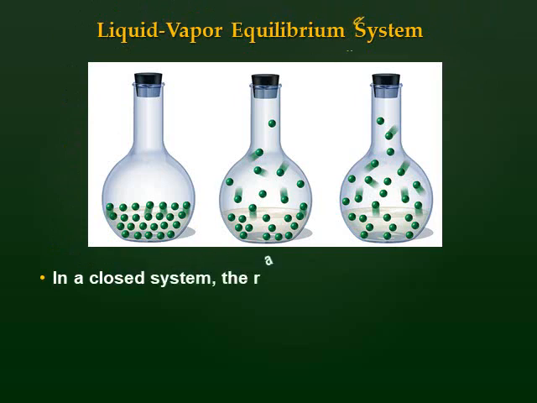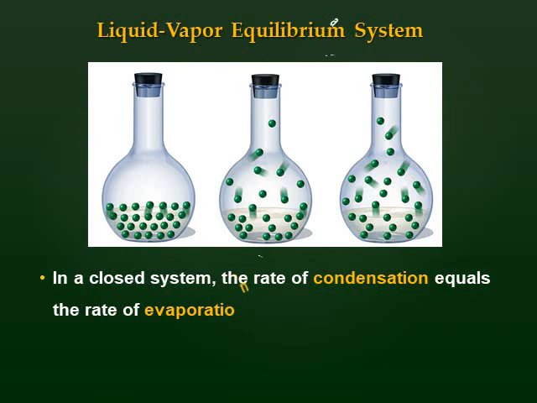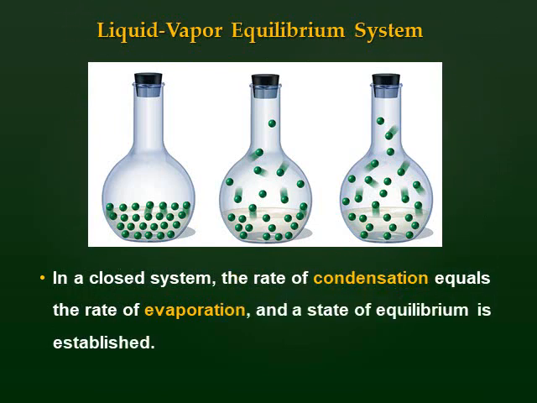So, in a closed system like this one, closed, not open, the rate of condensation equals the rate of evaporation, and a state of equilibrium is established. The rate of condensation equals the rate of evaporation. This is called equilibrium.